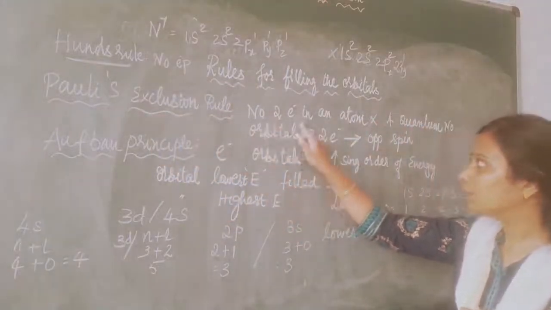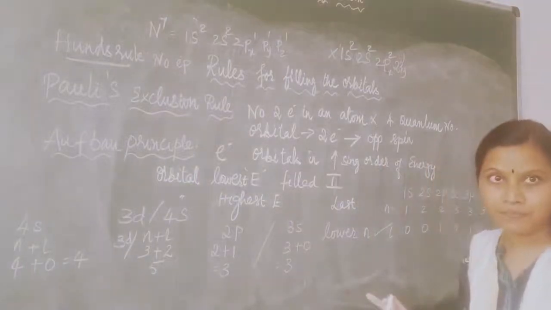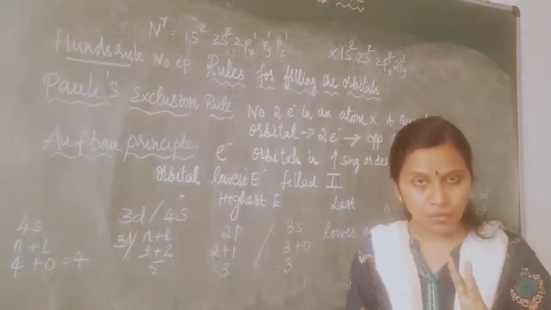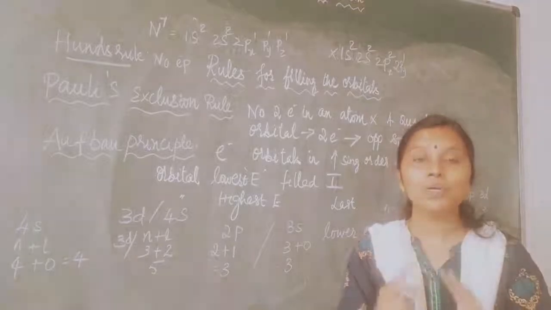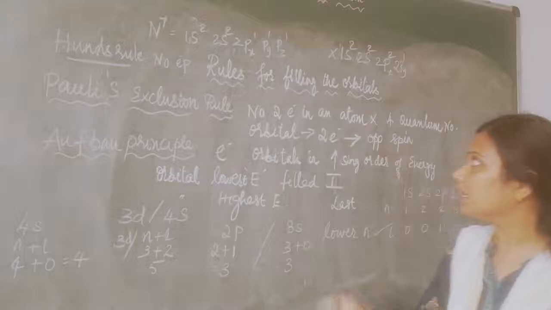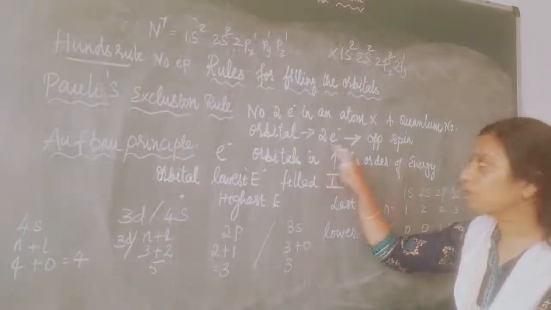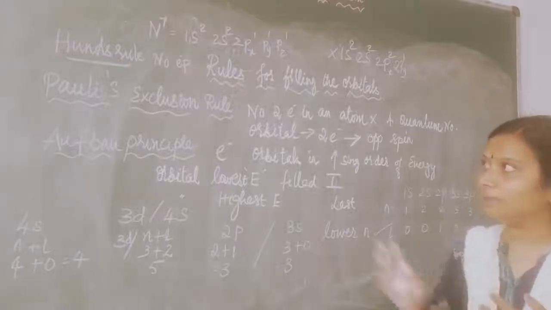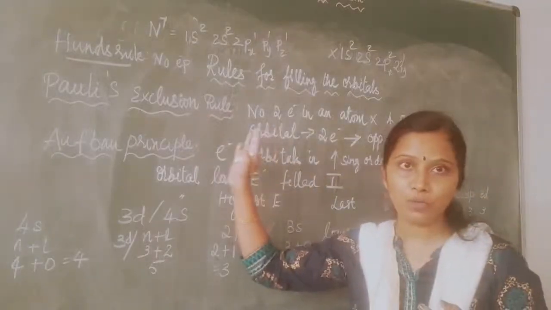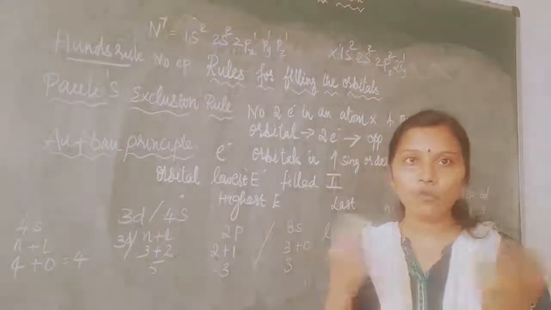No 2 electrons in an atom can have all 4 quantum numbers the same. This is not allowed. So what is allowed? An orbital can have 2 electrons, and those 2 electrons should have opposite spin. This is Pauli's exclusion rule.